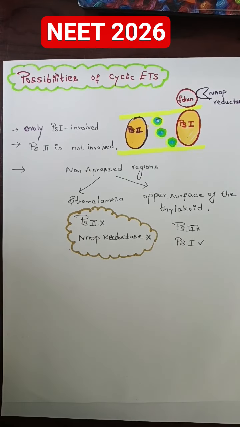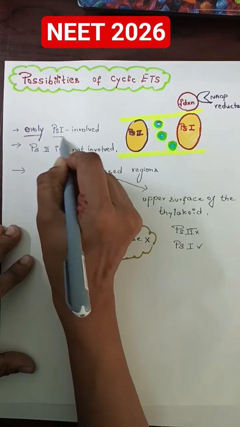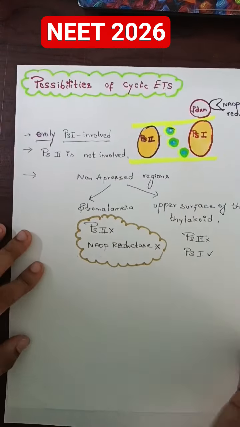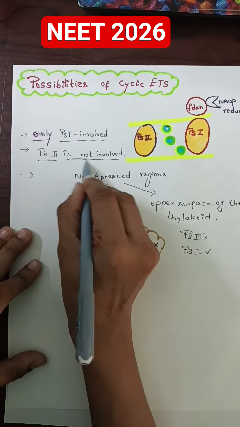Class 11 and Class 12 buddies, and also NEET 2026 aspirants, I'm going to discuss a quick recap about the cyclic ETS, which is a part of the light reaction possibilities. So, in this video session, you can see very clearly the cyclic ETS requires only PS1. There is involvement of only PS1. This is a wonderful MCQ. So for the cyclic ETS, PS2 is not involved.